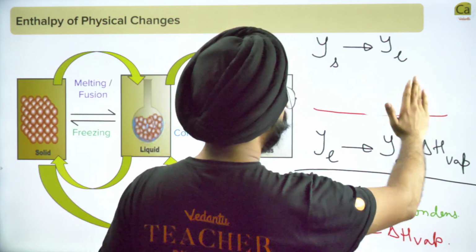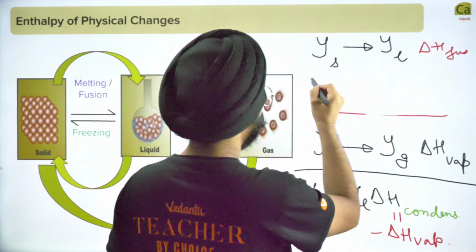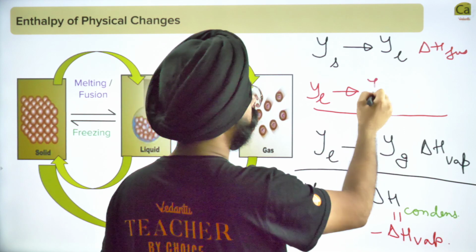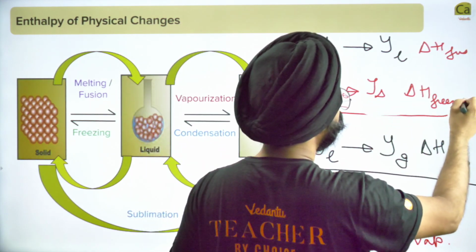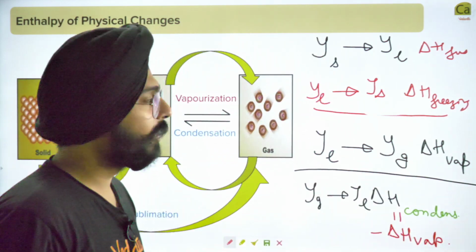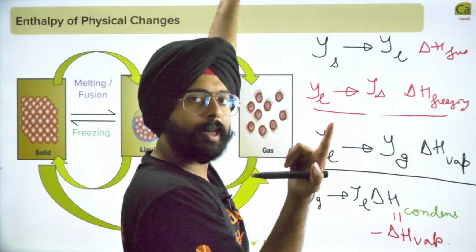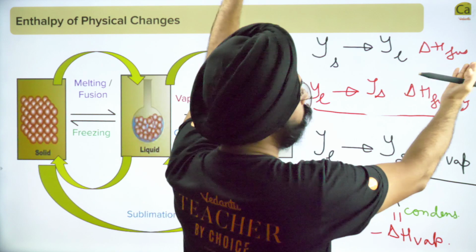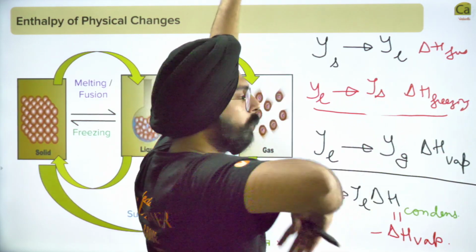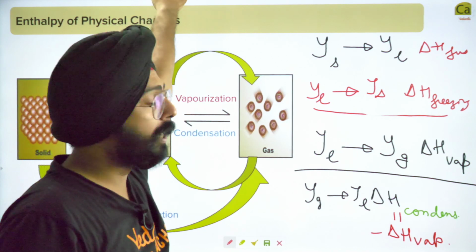Now my dear friends, for this case, this was delta H of fusion. What if I turn liquid to solid? This is going to be delta H of freezing. Same idea. So once again, delta H of fusion will be equal to minus the delta H of freezing. These two will have the same magnitude but the opposite sign. Fusion mein you will have to provide energy, freezing will release energy. Yes, exothermic and endothermic.